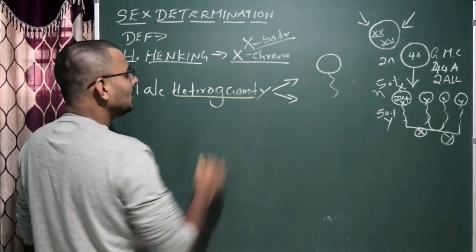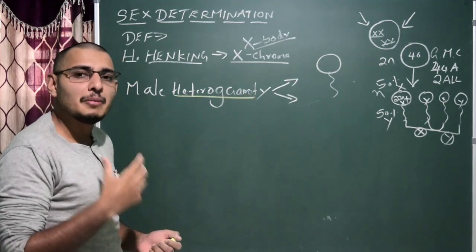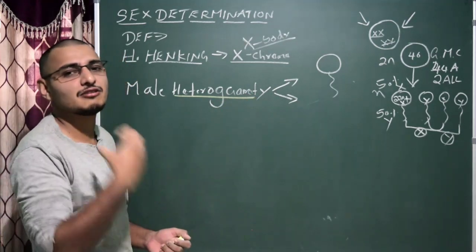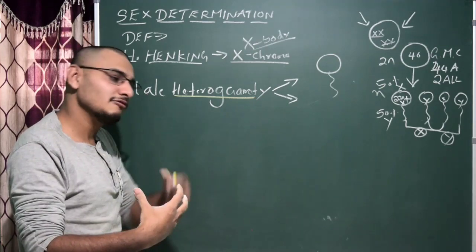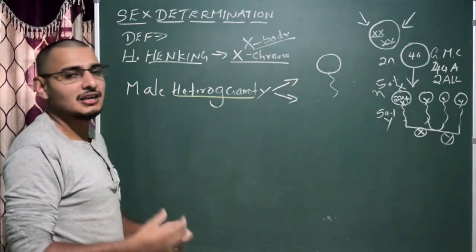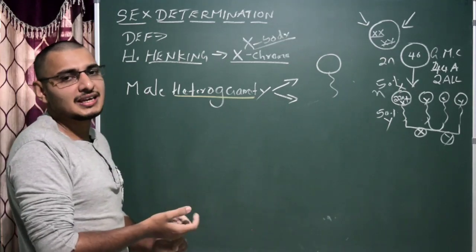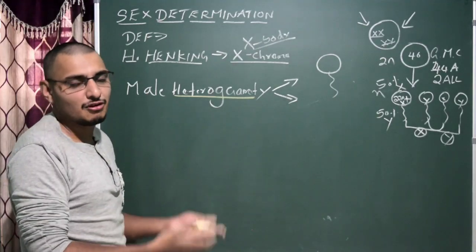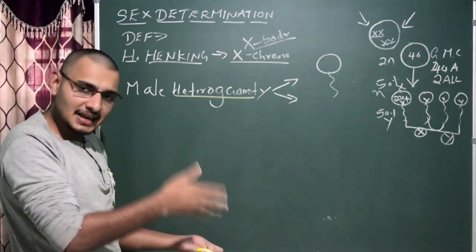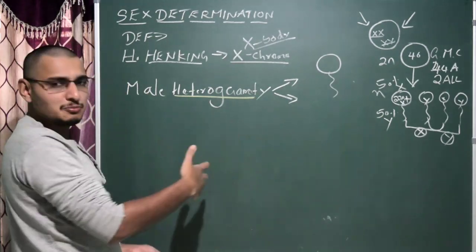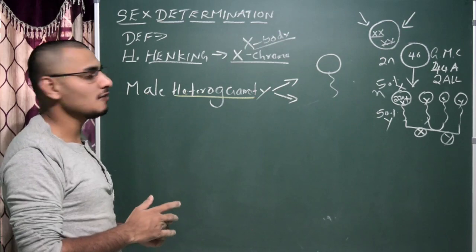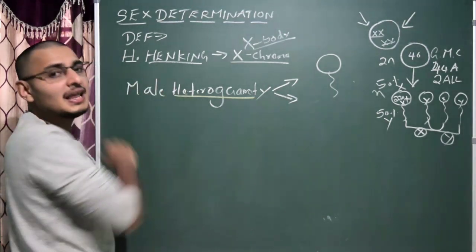Got it? So in the case of human beings, the male actually determines the sex of the baby, whether the baby will be male or female. If the sperm containing X as allosome fuses with the gamete containing X itself, obviously the offspring will be XX, that is female. If a Y sperm fertilizes the ovum, the resulting offspring will be male. So that is male heterogamety.